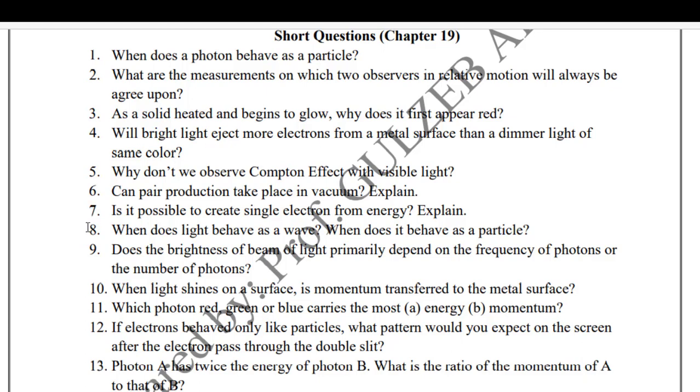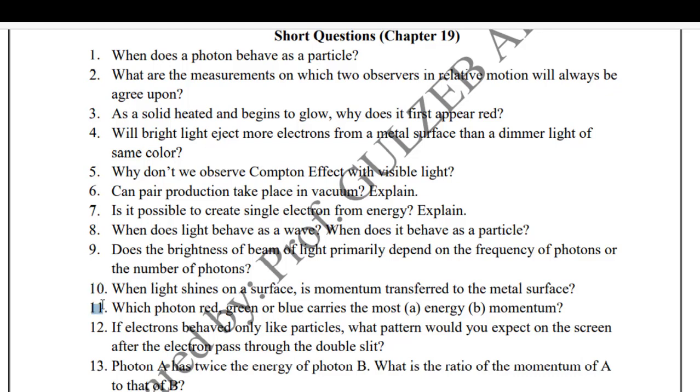8. When does light behave as a wave? When does it behave as a particle? 9. Does the brightness of a beam of light depend on the frequency of photons or the number of photons? 10. When light shines on a surface, is momentum transferred to the metal surface?